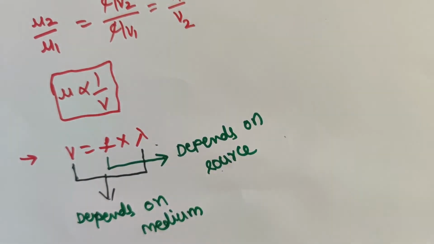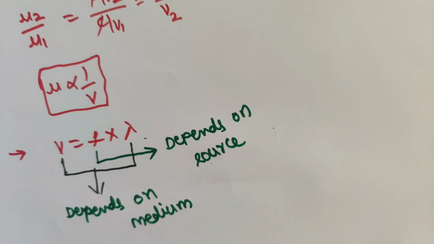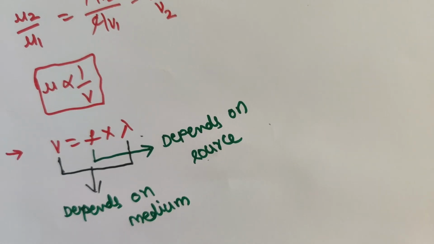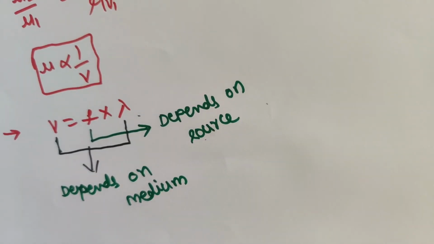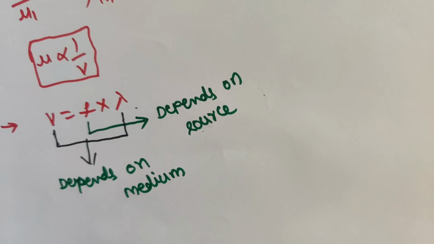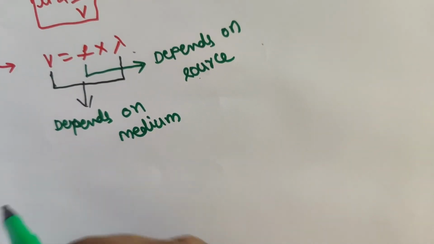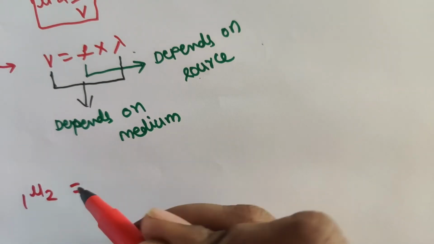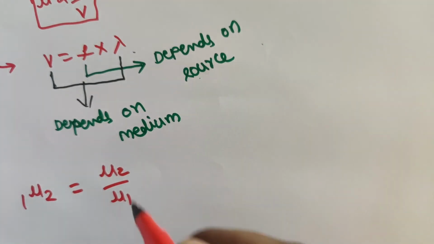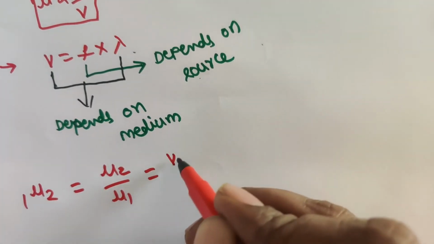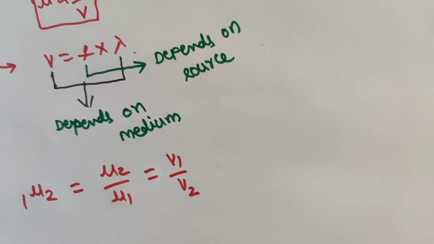If you simplify this, the refractive index of medium 2 with respect to 1, mu2 upon mu1, is equal to velocity V1 divided by velocity V2.